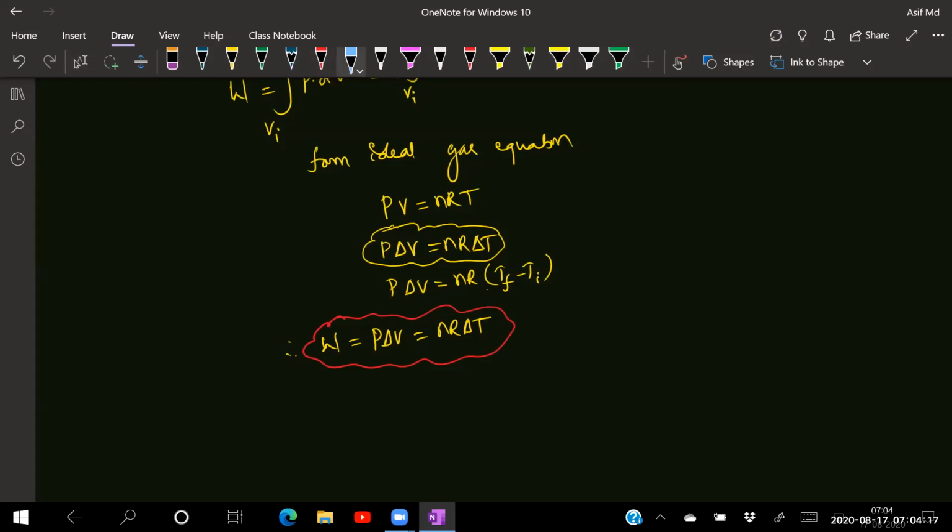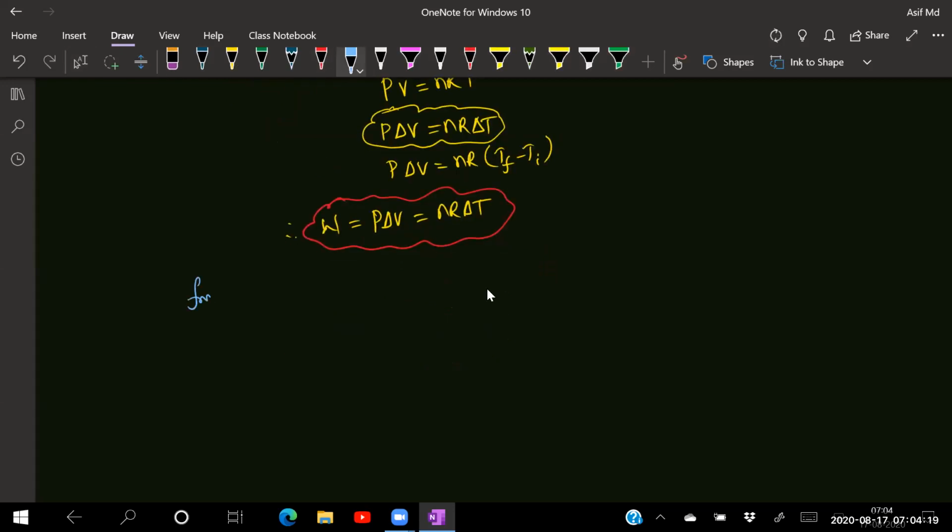Clear? Then from the first law of thermodynamics, beta, I can write dq is equal to dU plus dW.